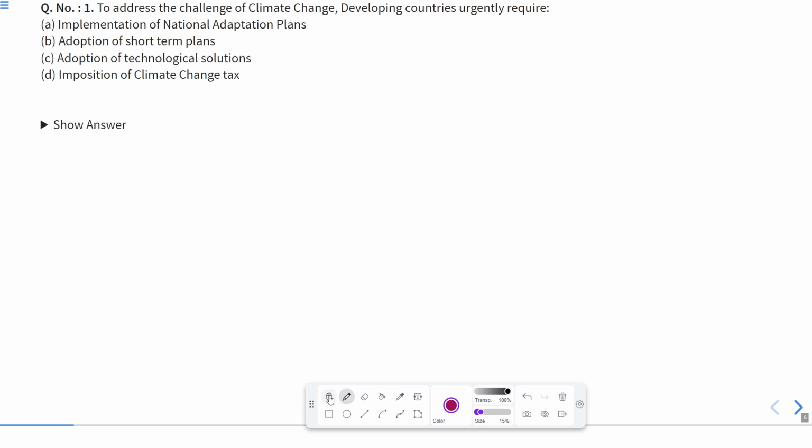To address the challenge of climate change, developing countries urgently require. So, to address the challenge of climate change, what do developing countries urgently require? Implementation of national adaptation plans, adaptation of short-term plans, adaptation of technological solutions, imposition of climate change tax. Now, what can be done in these developing countries for this challenge of climate change?